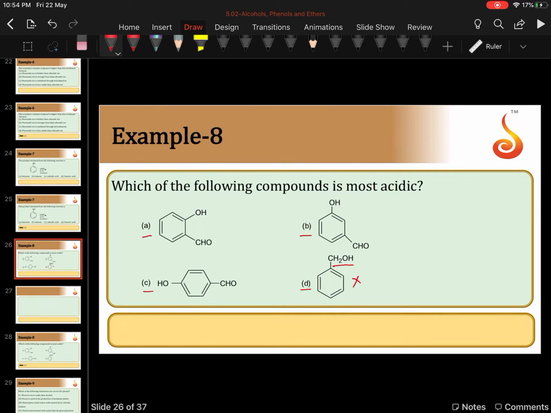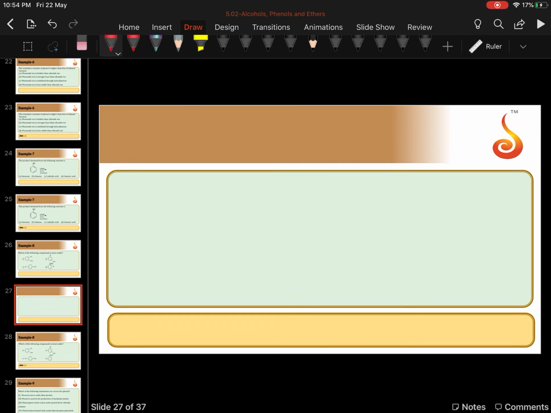Now among phenols. Phenol dissociates to give phenoxide ion and H plus ion. So if phenoxide ion is stable, then the phenol will be more acidic. Phenoxide ion is stabilized by resonance.